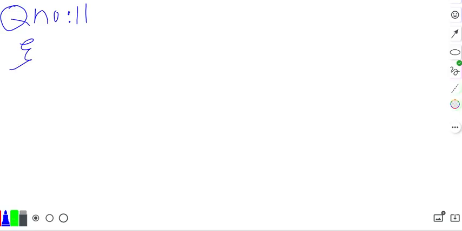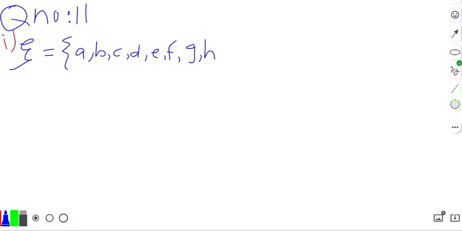Universal set, part 1: A, B, C, D, E, F, G, H, I, and J. This is the universal set containing the first 10 English alphabets. These are the first 10 alphabets.